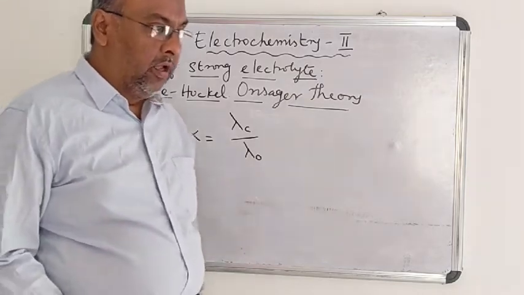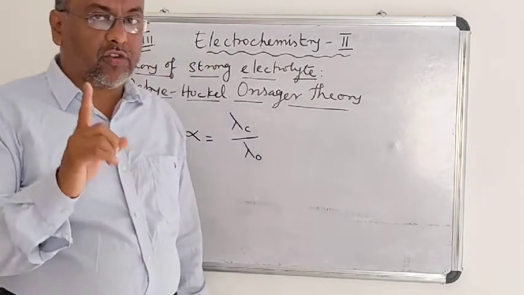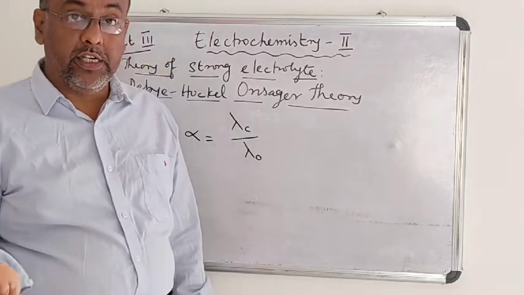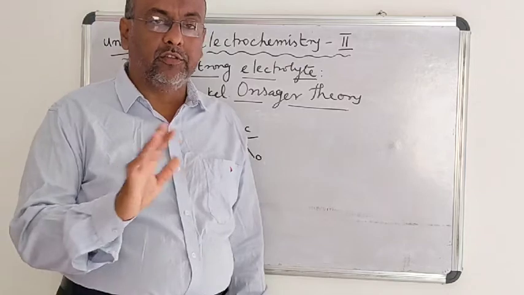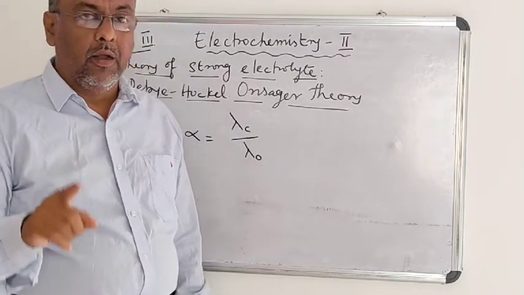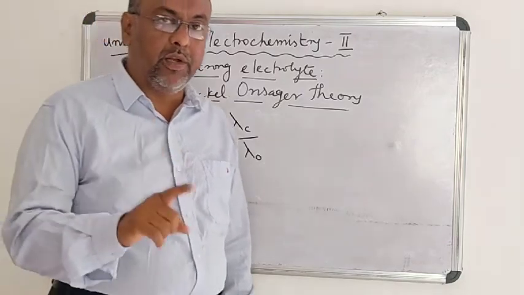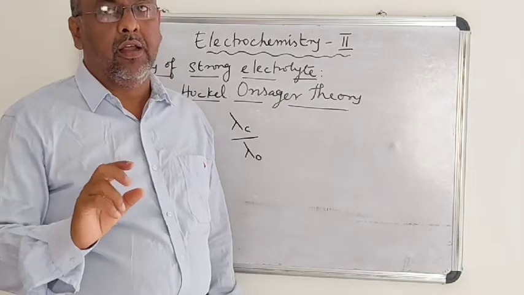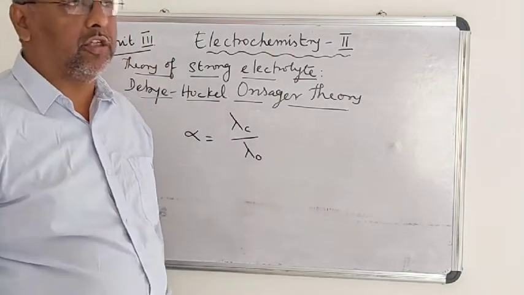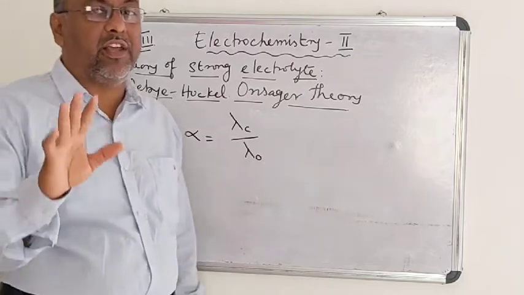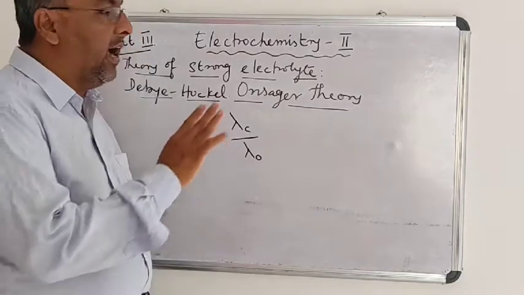That means, remember, in the case of strong electrolytes, the decrease in conductance with increase in concentration is not due to a decrease in the degree of ionization, but due to a decrease in the mobility of the ions because of the interionic forces of attraction between the oppositely charged ions. This is the explanation given by Debye and Hückel for strong electrolytes.